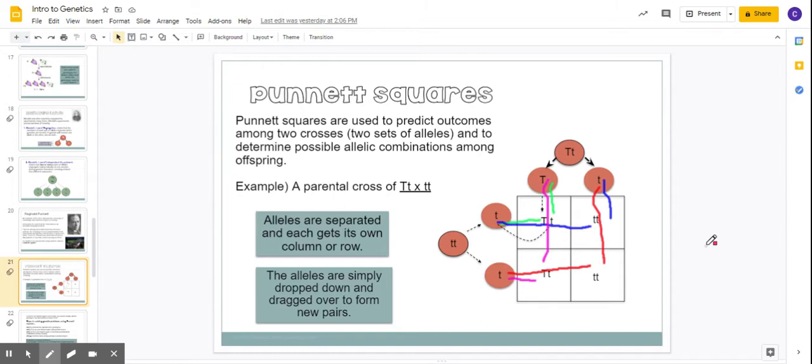A lot of times if I'm doing this on paper, I might use my fingers and kind of trace where they're going to go so I know where the boxes are going to intersect, okay? Or if you're doing it on the computer and you want to use a drawing tool like I just did, that can be helpful as well.